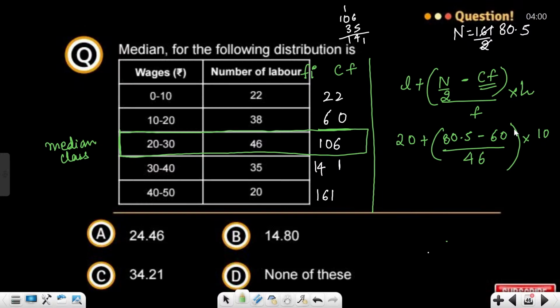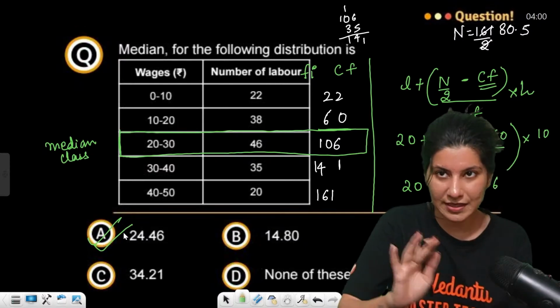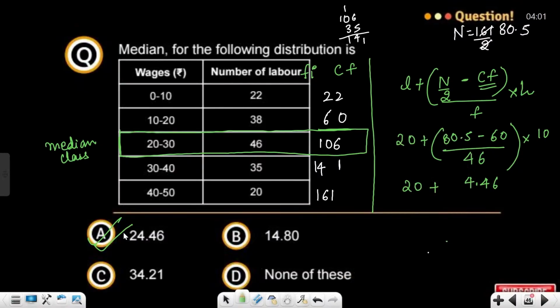Alright, so if you solve it out, what you're going to get is 20 plus 4.46, so finally 24.46. Okay, so this is how your calculations are.